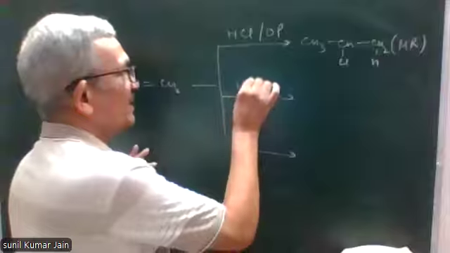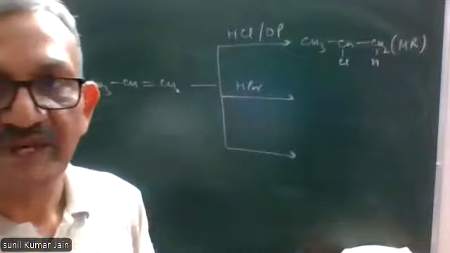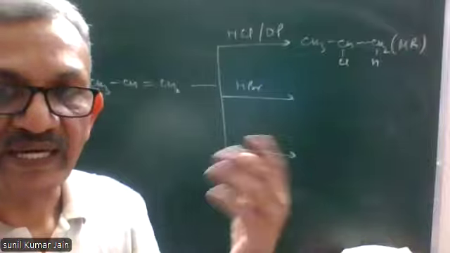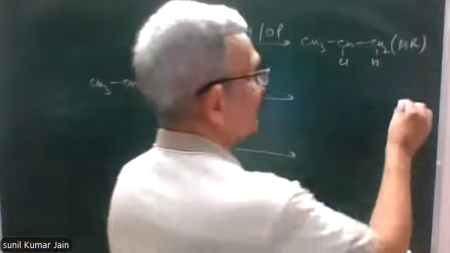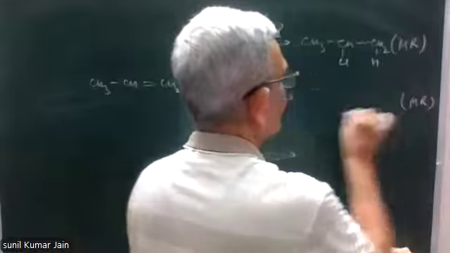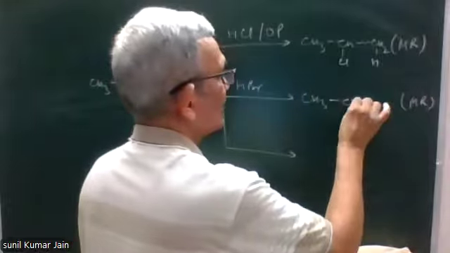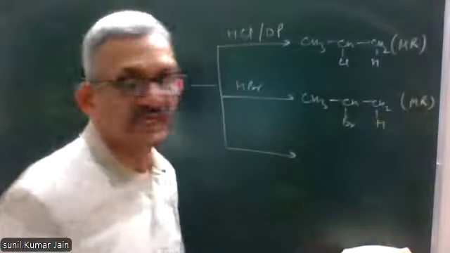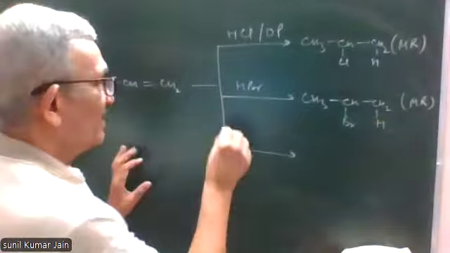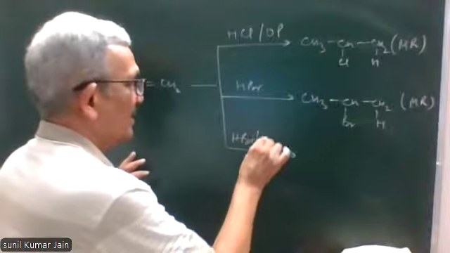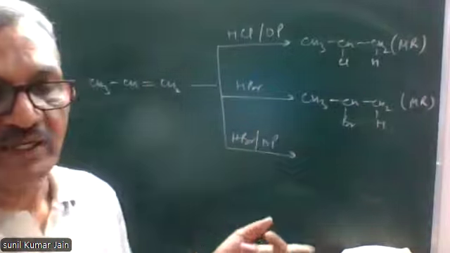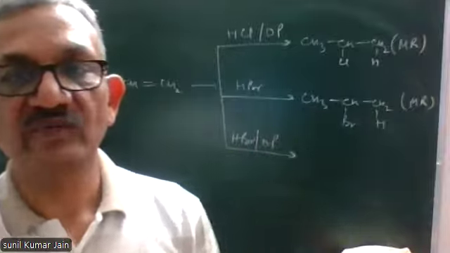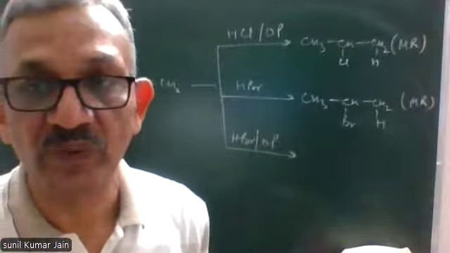If we add HBr, but if HBr is added in the absence of peroxide, in that case also Markovnikov's rule will be applicable. Remember, if HBr and organic peroxide both are used together, then only we'll have to apply anti-Markovnikov rule.